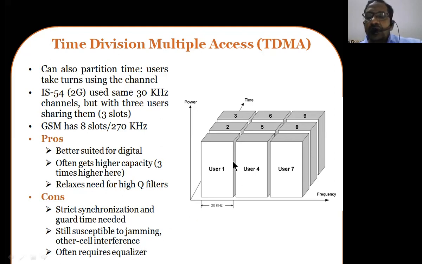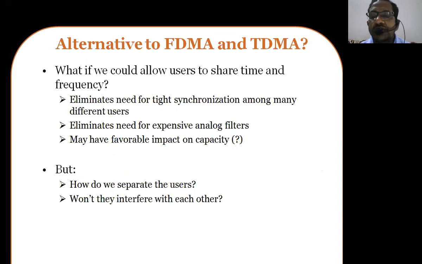That means you can simply stop the signal communication from other mobile stations. That is the reason why we require equalizers. We probably require equalizers at the base station in order to communicate effectively with all the users. So these are the various disadvantages of TDMA.